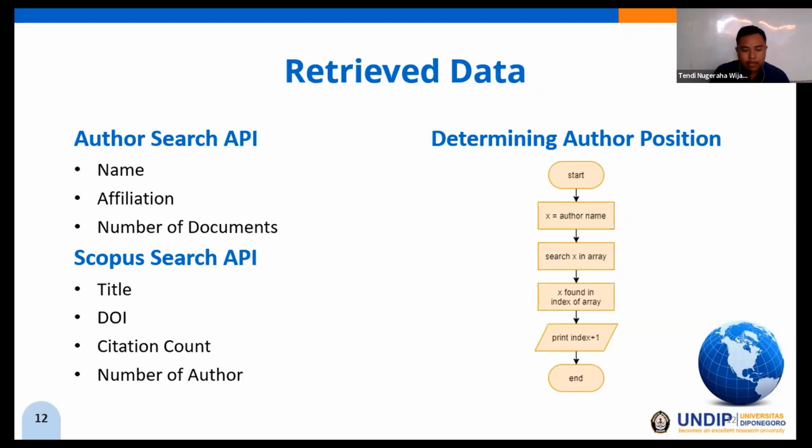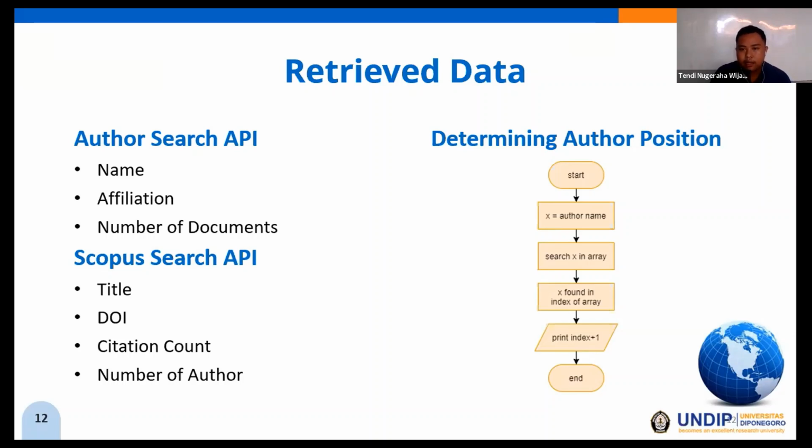This application will display the author position in the research, but there is no author position field in the search result of Scopus API. Then a PHP script is used to determine the position of the author. You can see the flowchart in the right side of the slide. The author name is searched in array using array search function in PHP. It searches on an array result from the JSON. The array search result is the index number that contains the author name.